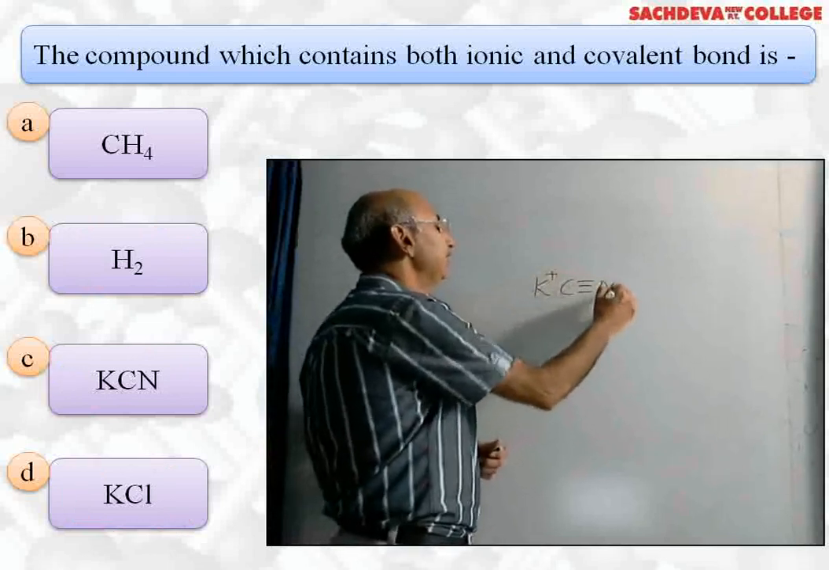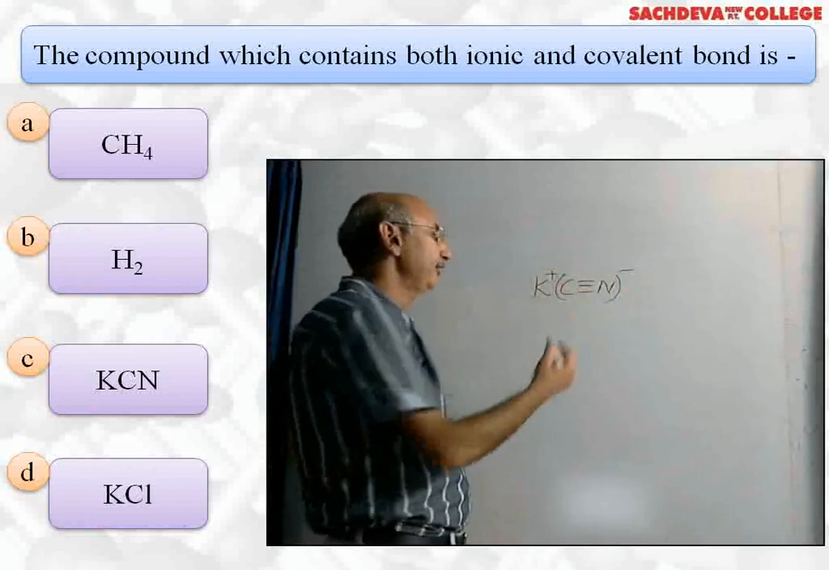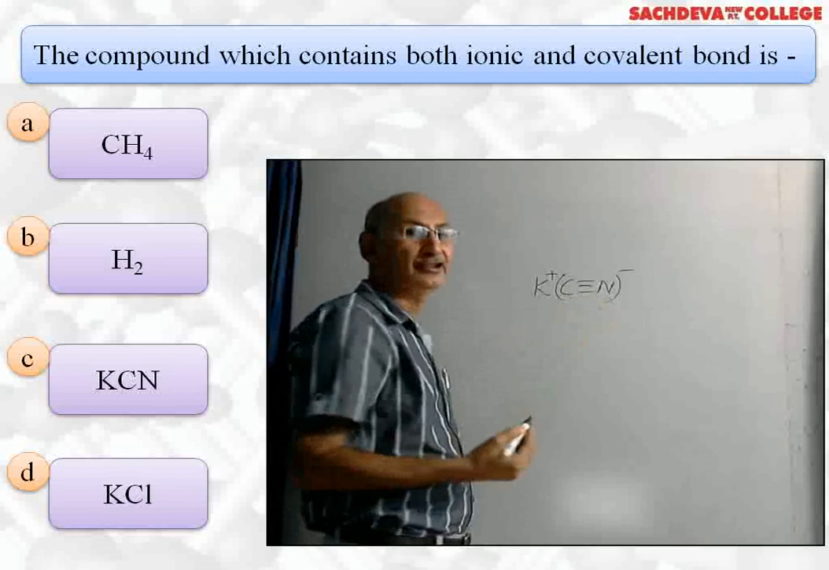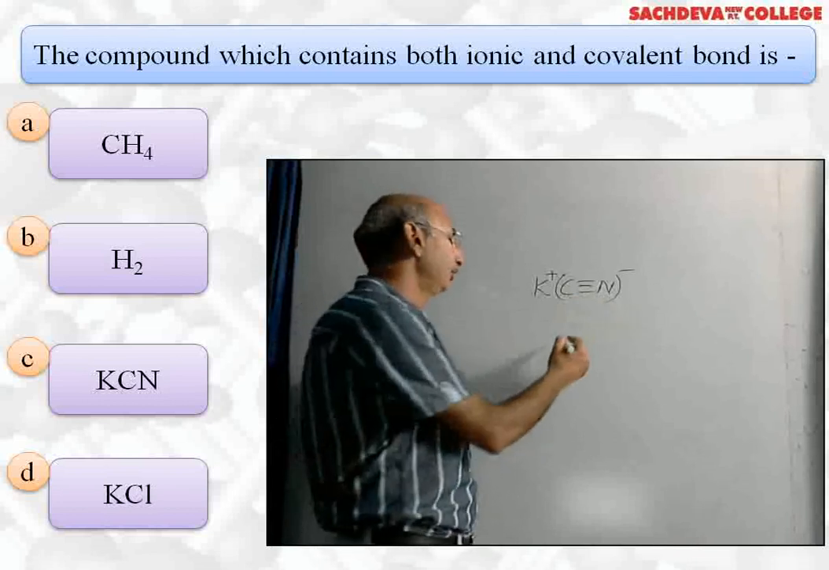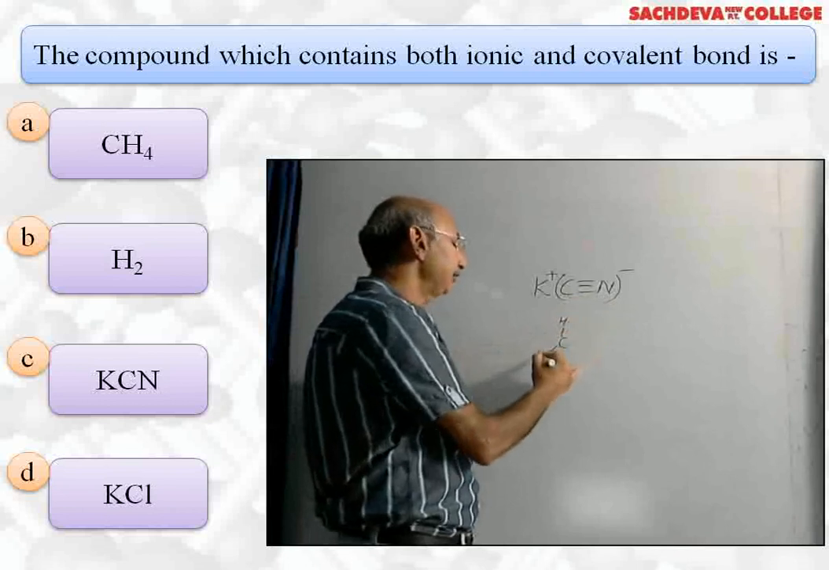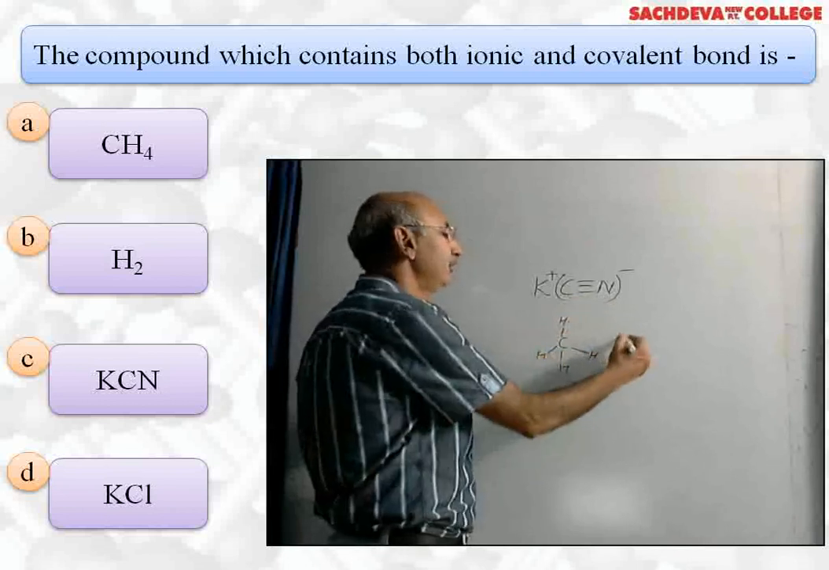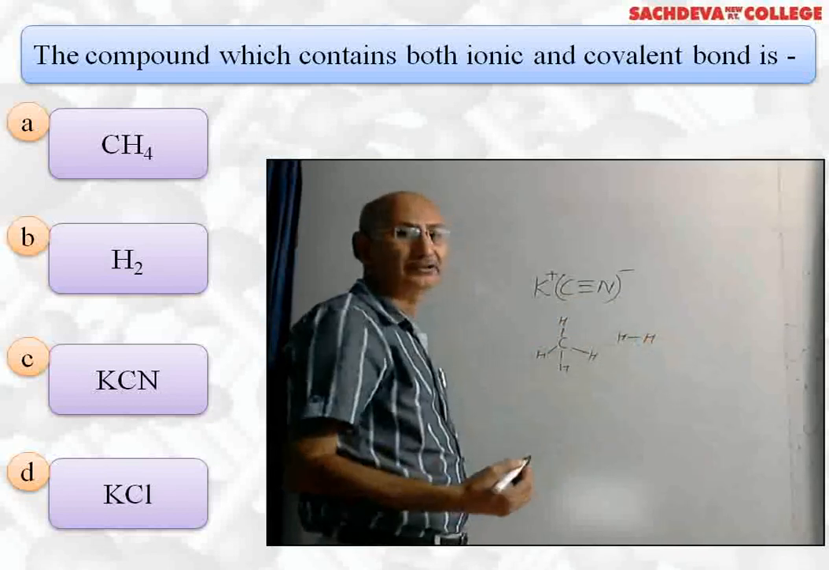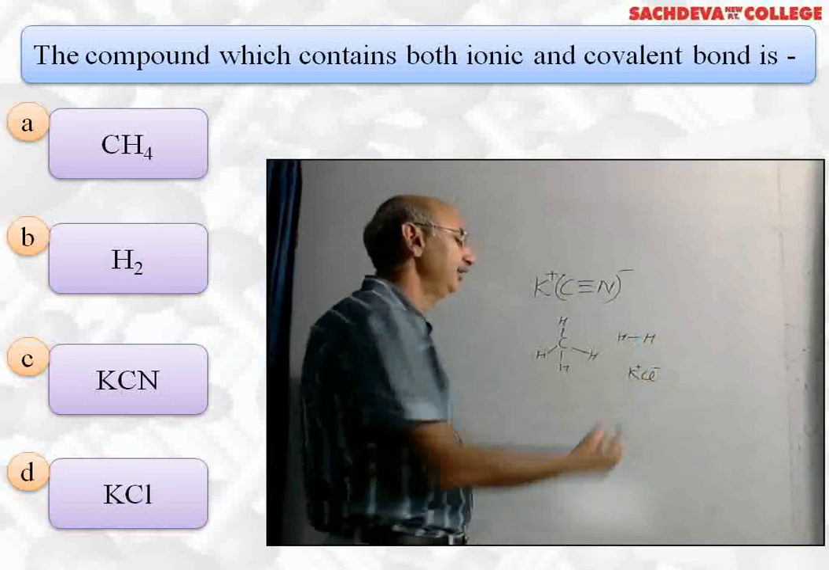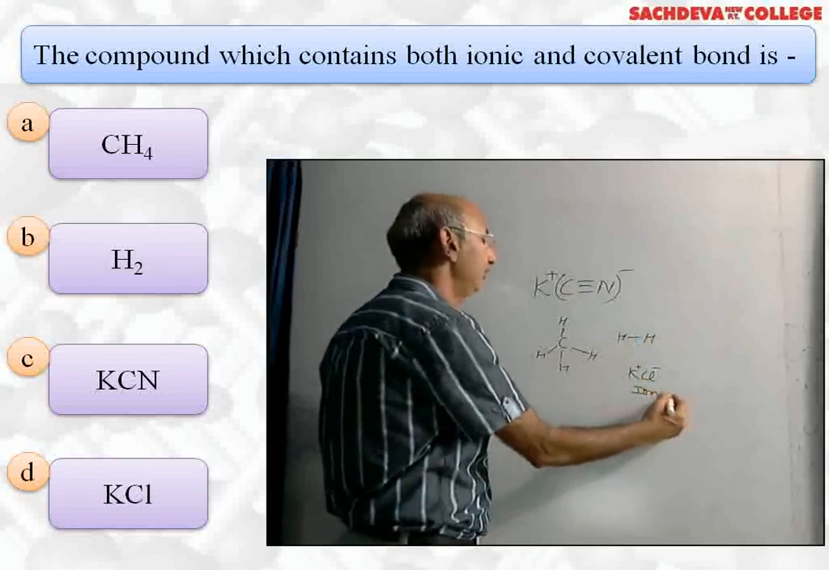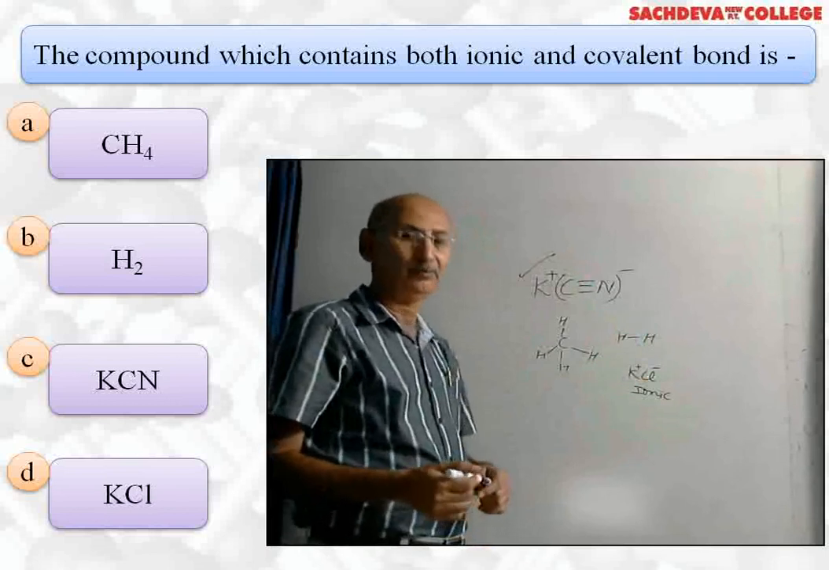Why is KCN the correct answer? Between potassium and cyanide ion there is an ionic bond. Between carbon and nitrogen there is a covalent bond. So it has both ionic as well as covalent bond. A part, methane, has only covalent bonds. It forms 4 covalent bonds with hydrogen. Between hydrogen atoms also there is a covalent bond. And in KCl, between potassium and chloride ion, there is an ionic bond. So the correct answer is KCN, in which there is both ionic as well as covalent bond.